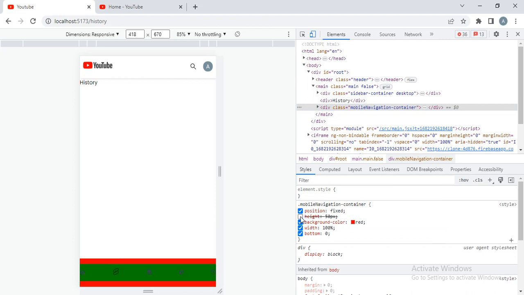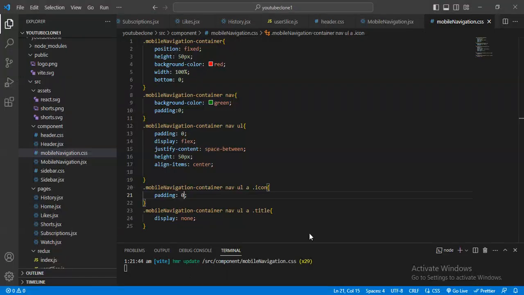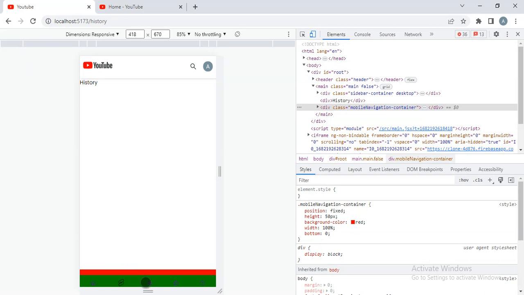Okay, will you display like that? Icon will be here. I think I want to give here space around, equal number of space will be distributed like that.